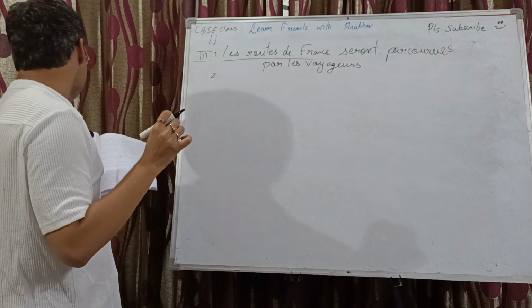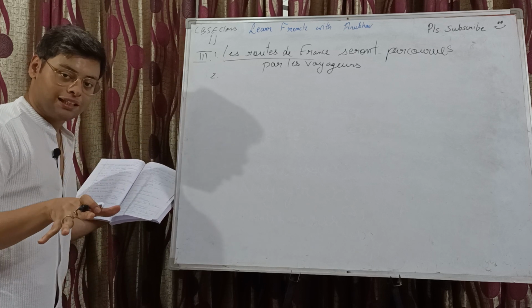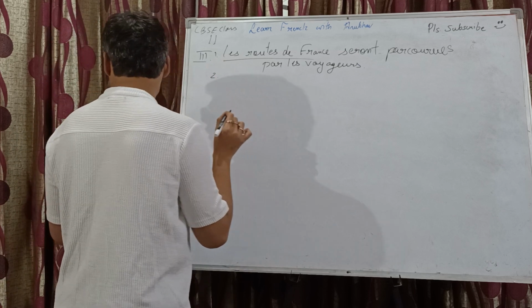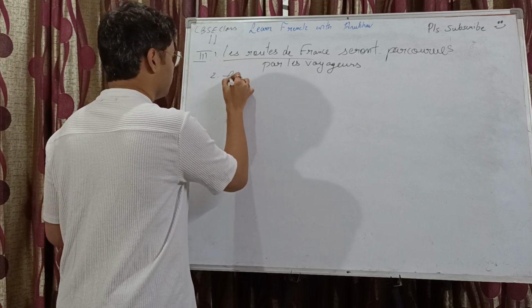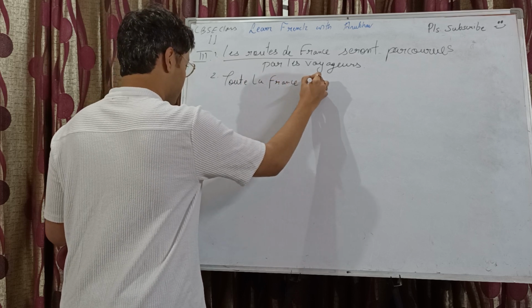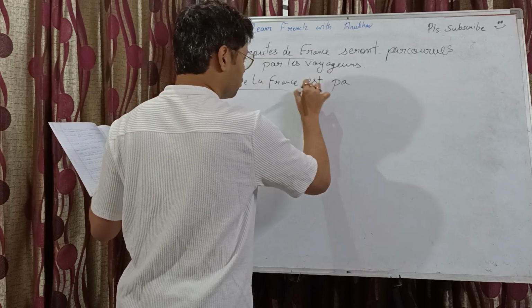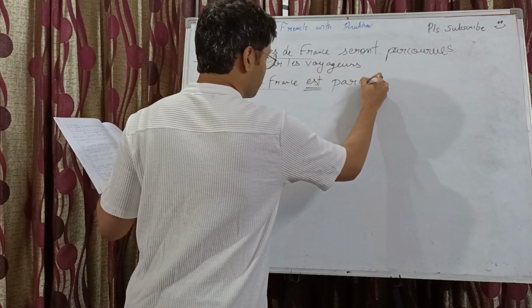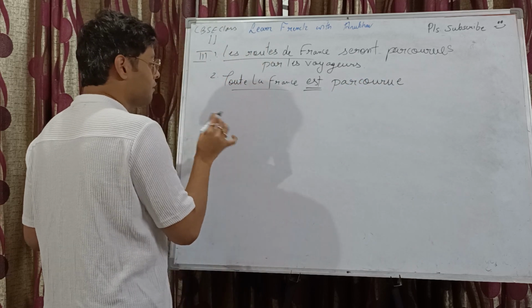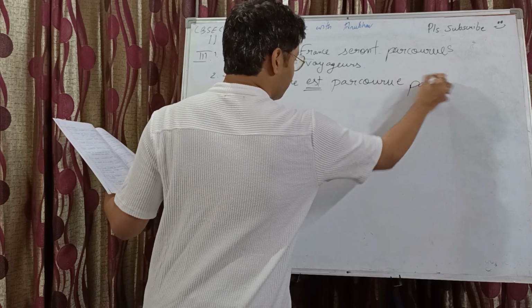Second, nos amis parcourent toute la France. Now this time parcourent is in present tense, so we are going to do present passive, right? So toute la France becomes the new subject, third person singular, present tense conjugation of être, parcourue with an extra e. Toute la France, feminine singular. Toute la France est parcourue par nos amis, by our friends.